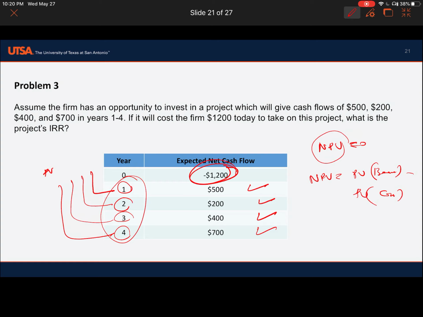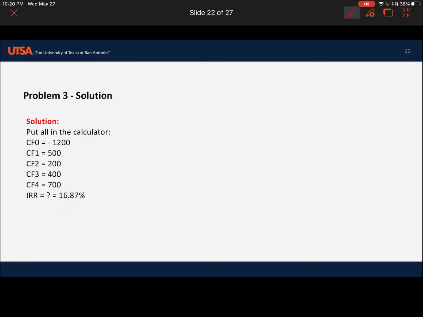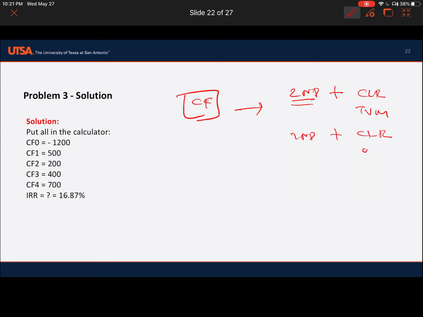And equate the summation of discounted cash flows to 1200. Let's solve. Use your financial calculator and find the CF button. First press the second button, the yellow one, plus clear TVM.